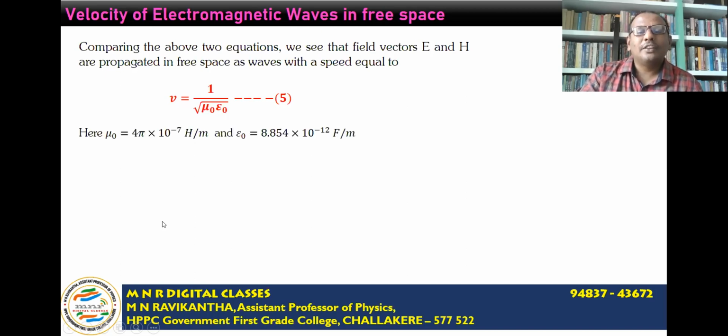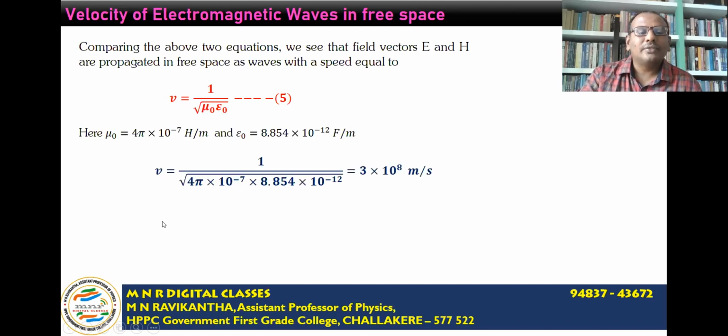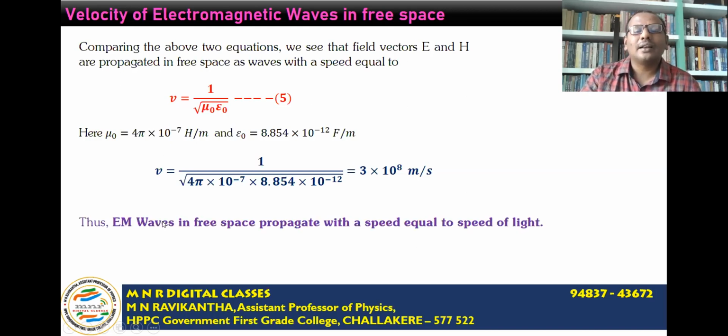We know that for free space, mu naught is equal to 4 pi into 10 to the power of minus 7 Henry per meter, and epsilon naught is equal to 8.854 into 10 to the power of minus 12 farads per meter. Substituting these values of these two constants, we get the velocity of these electromagnetic waves as approximately 3 into 10 to the power of 8 meters per second. Thus, we can conclude that electromagnetic waves in free space propagate with a speed equal to the speed of light.